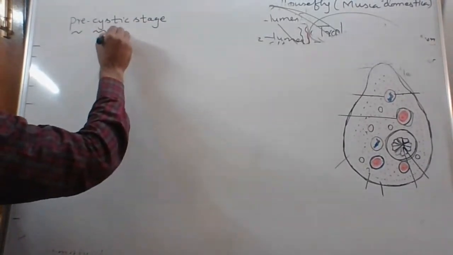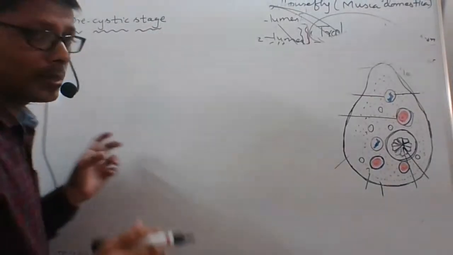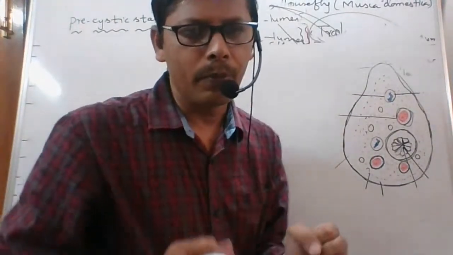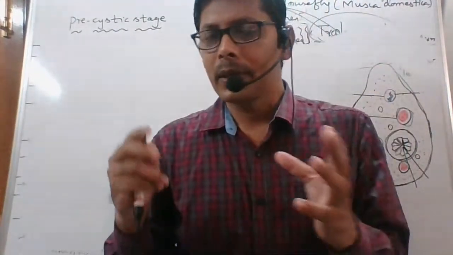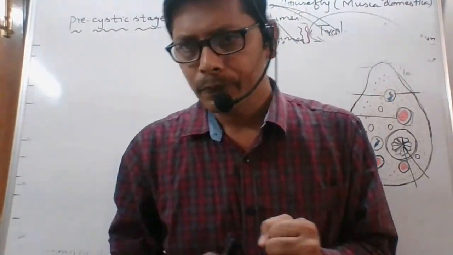Okay, now let us talk about the pre-cystic stage. Before the formation of the cyst wall, that is called the pre-cystic stage.